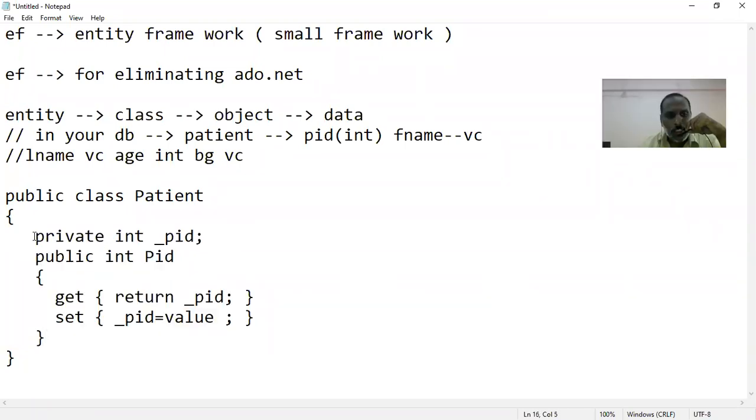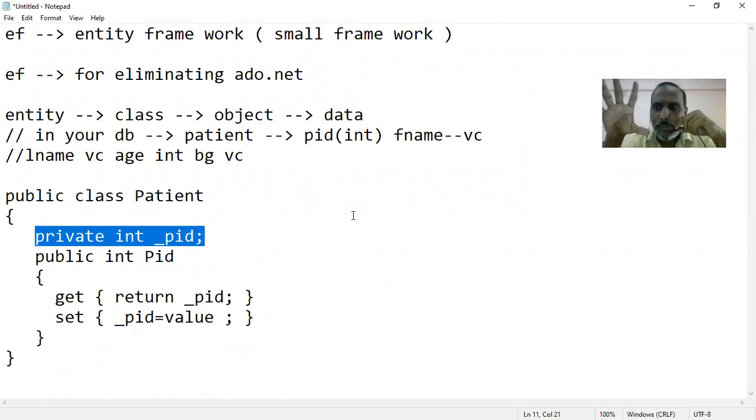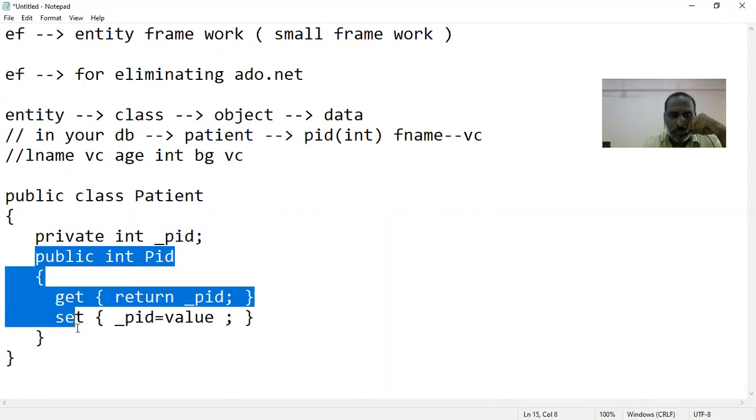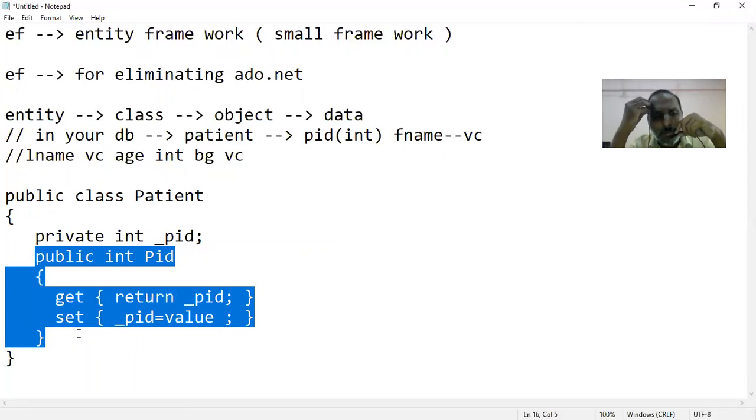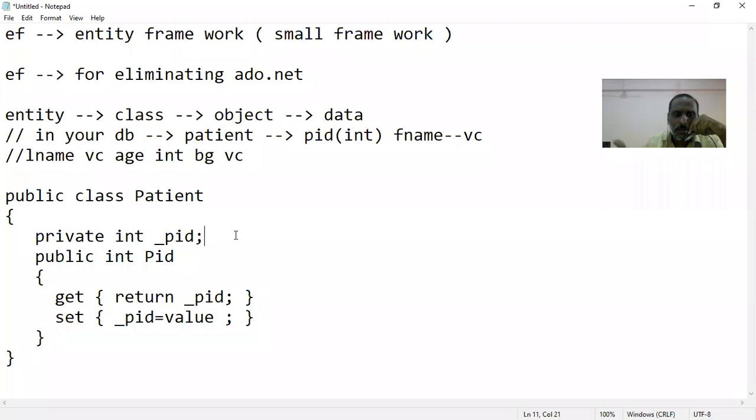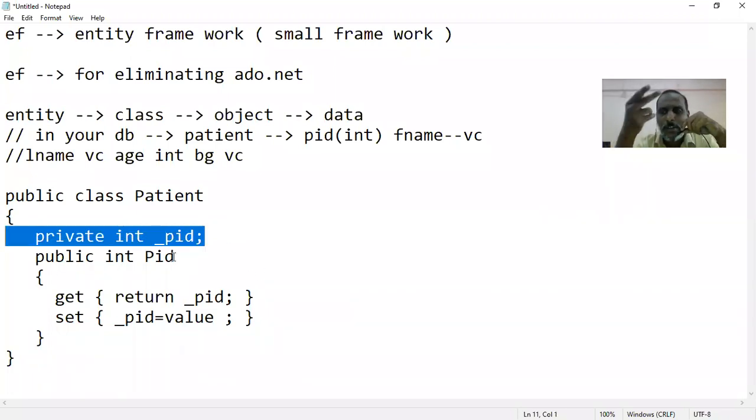Now how many such private variables do you need to declare? Each patient will have 5 values. What are those 5 values? PID, F name, L name, age, and BG. So obviously you need to declare 5 private variables and 5 properties. This code will not look good when implemented like this. So is there any possibility to simplify this code?